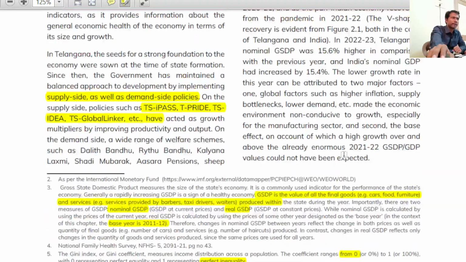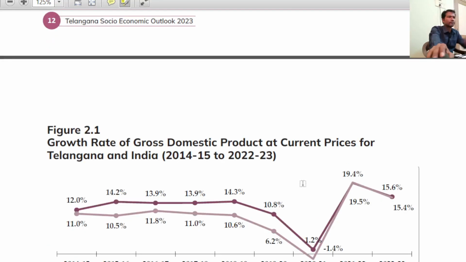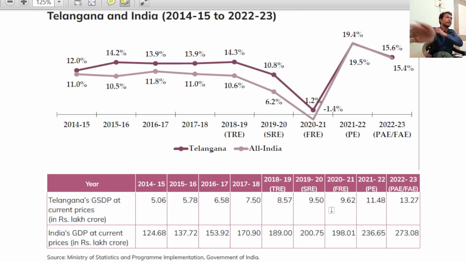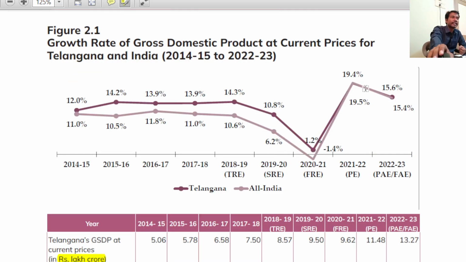I will explain this para, but before that, look at the curve. And before that, first understand this. Come to the table, sir. This is in lakh crores. Sir, please listen to how questions can be framed from this book. Some questions are directly framed, particularly in Group 2, from these graphs.